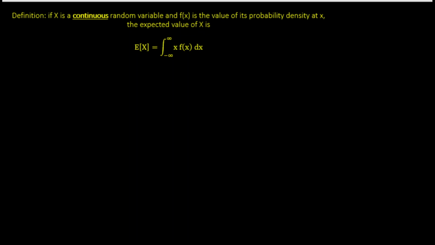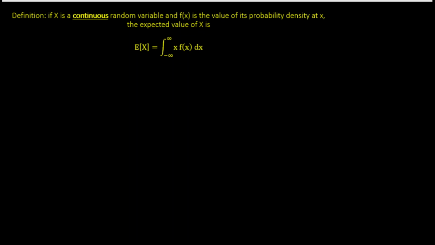Till now, we have dealt with the case of expectation for a discrete random variable. Now we will move forward and see what happens to the expectation when the random variable is continuous in nature. For those of you who do not know the difference between continuous and discrete random variable, I'll suggest that you go back and see my initial videos where we have discussed this topic in detail.